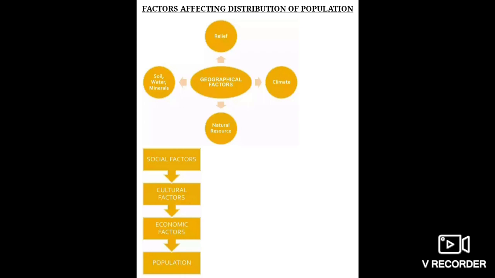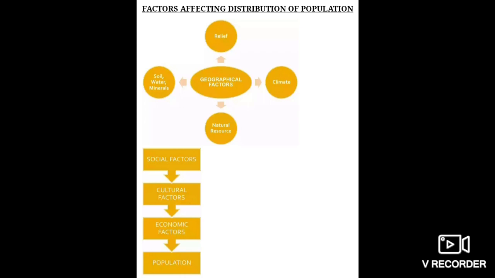Right? Now we know the plains of Ganga. Ganga plains are the most densely populated area of our country, right? And the mountain areas, if we talk about the Himalayas and other areas like the Andes and Alps, they are sparsely populated, less population is found there, right? Then comes the climate, which affects the living of the people. People usually avoid which type of climates? Extreme climates, right? Extreme means very hot or very cold, like in the Sahara Desert. It happens in the polar regions of Russia, Canada and Antarctica.